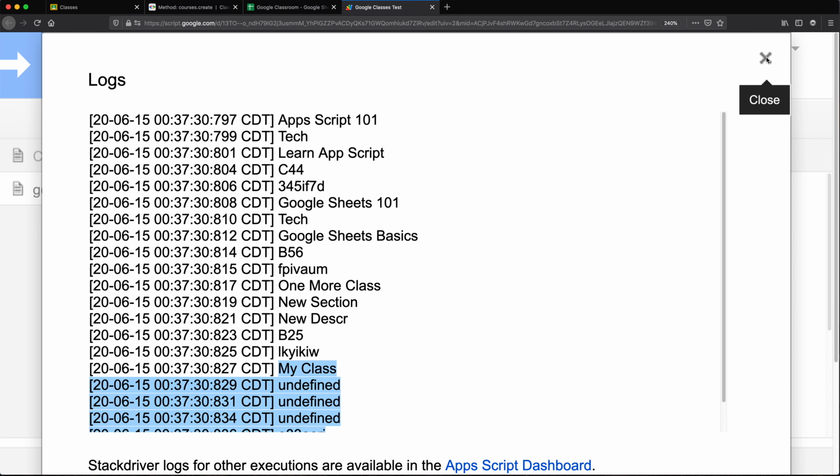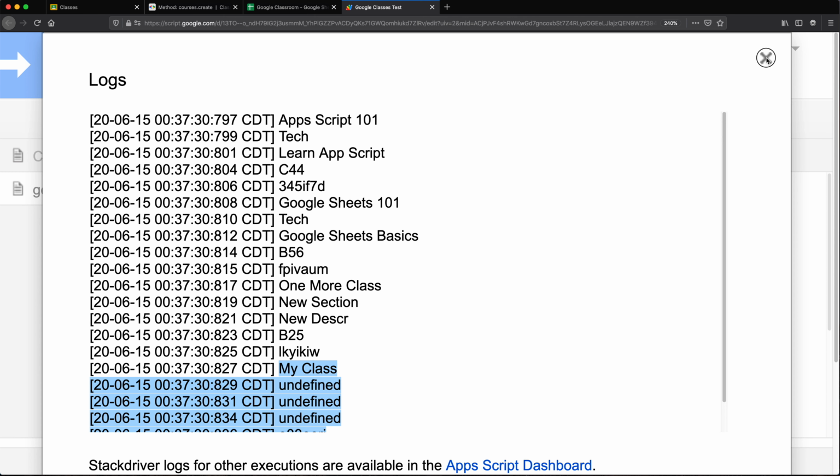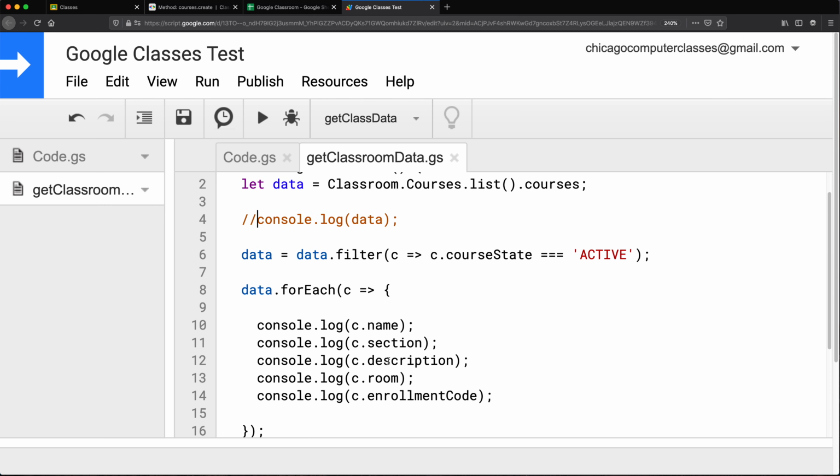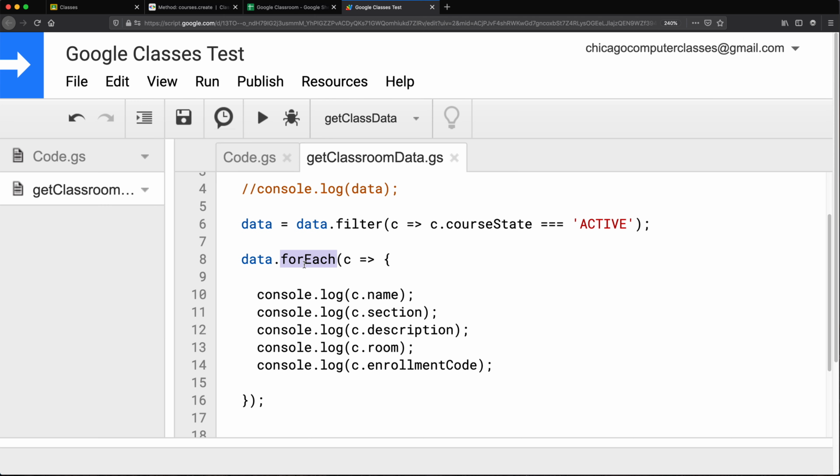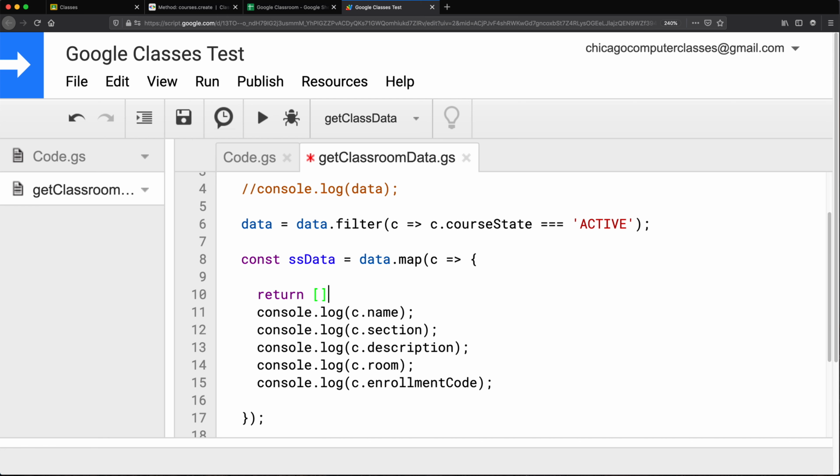So now that we have this, let's write this to our spreadsheet. So what we're going to do, instead of doing this for each, we'll actually do map instead, which will create a new array for us. That will be the variable for this. And for each one, we're going to return an array.